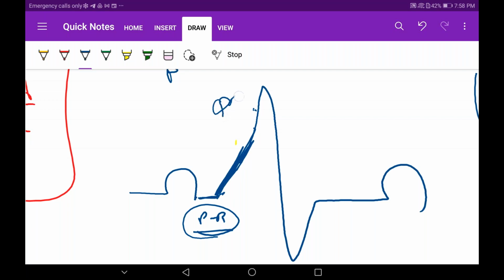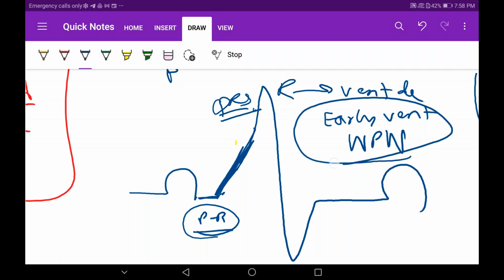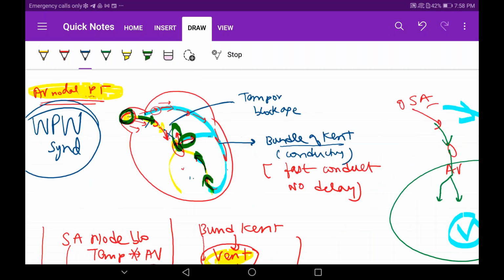The Q wave is also not usually seen, so I'm not drawing that. The QRS complex will come off, and the R wave will come off. This represents ventricular depolarization, and it is occurring early. Why is it occurring early? Because of the bundle of Kent. Early depolarization of the ventricles occurs in WPW syndrome. That's all I wanted to explain. You have to draw this diagram in the exam. I've made the notes, and I'll summarize.